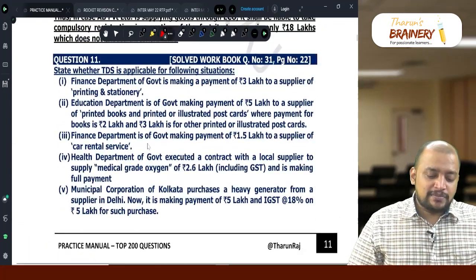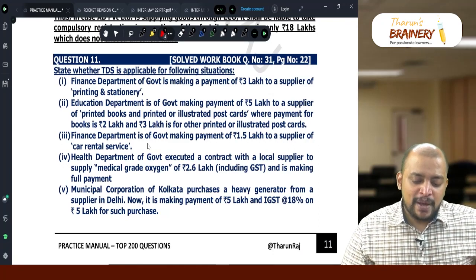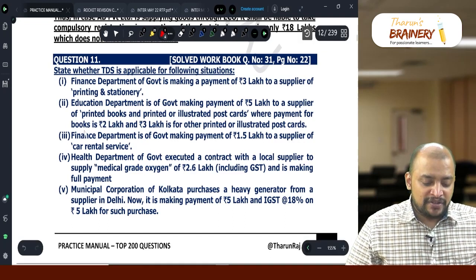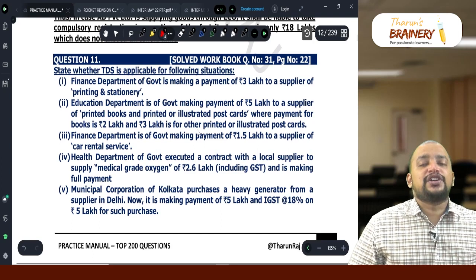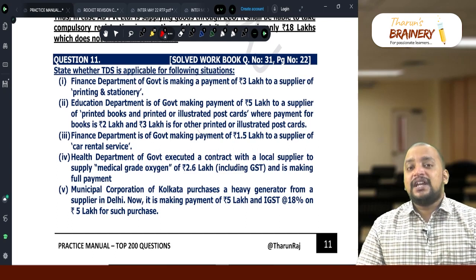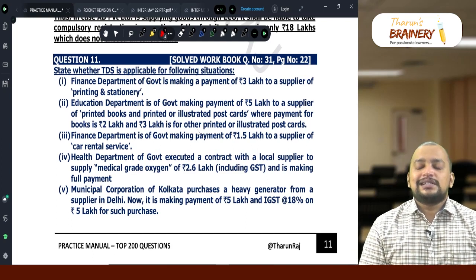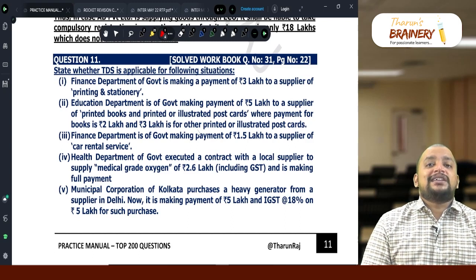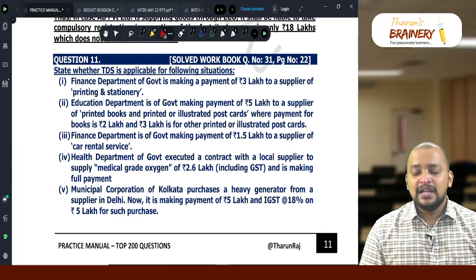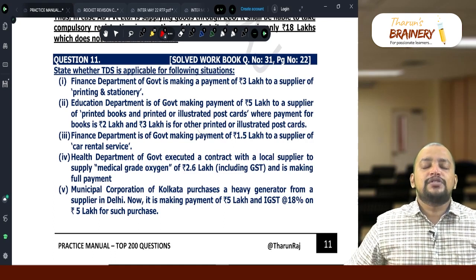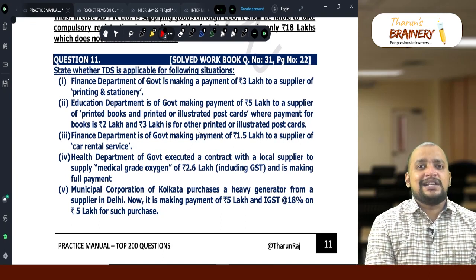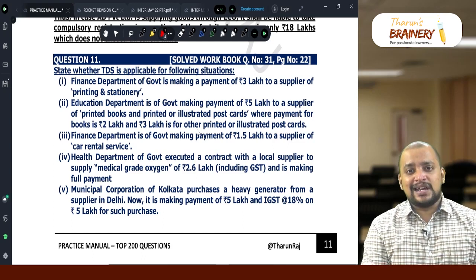Then, Education Department of Government making payment of 5 lakh to a supplier of printed books and printed or illustrated postcards, where the payment for books is 2 lakhs and 3 lakh for printed or illustrated postcards. Actually, books are exempted. Whenever there are exempted supplies, TDS, TCS not applicable. TDS, TCS applicable only when there are taxable supplies. TCS is applicable to an e-commerce operator. E-commerce operator will be deducting and remitting in the name of the supplier, and the supplier will be taking it as credit in the cash ledger and adjusting against the liability.